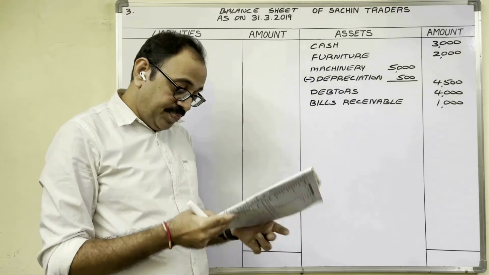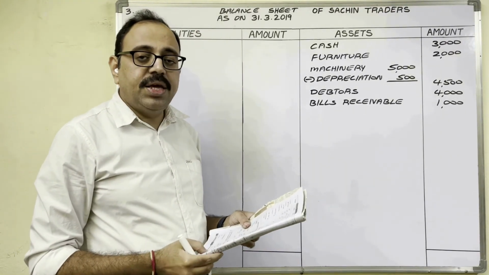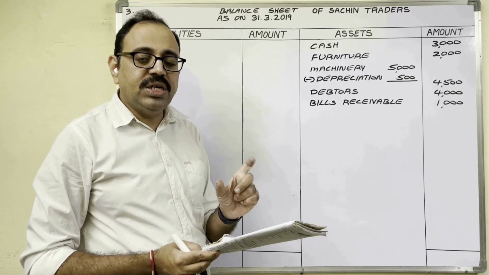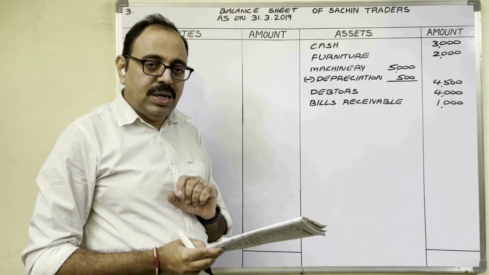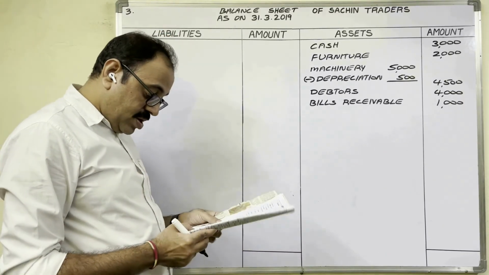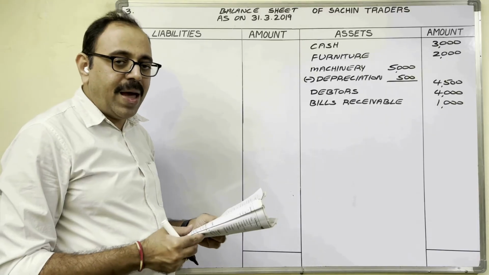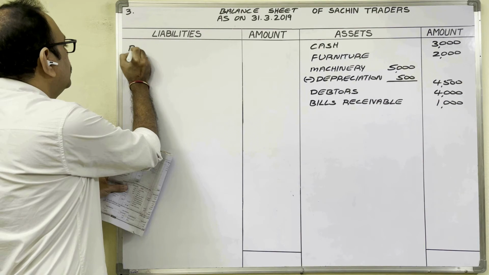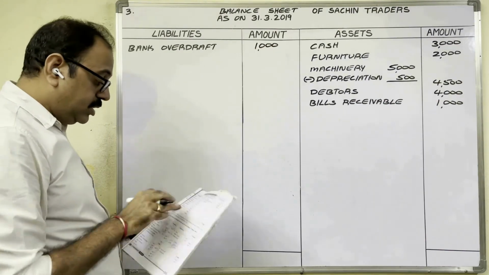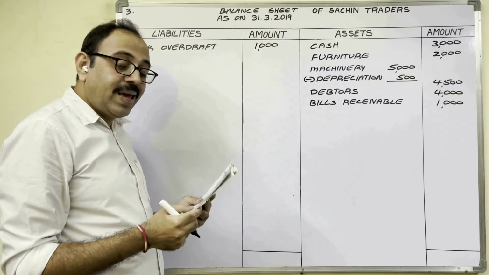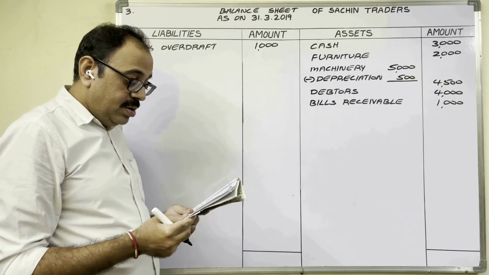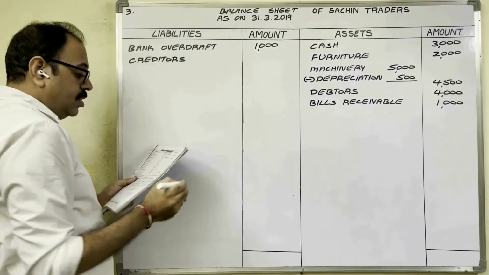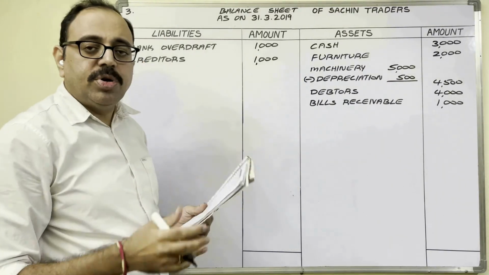Come to credit column. Credit side, he gives liabilities, incomes, gains, provisions, reserves, funds. Liabilities we have to take here. Bank overdraft. From bank we have taken loan. This is a liability we have to show here. 1,000 rupees. Sales, purchase returns, capital. At the end we show that commission received, creditors. Creditor is a liability. 1,000 rupees. Trial balance amounts are completed.